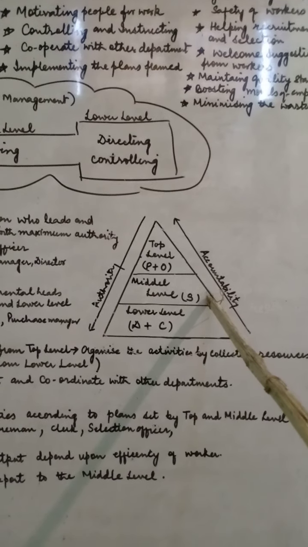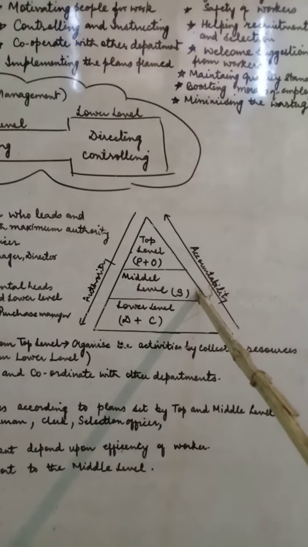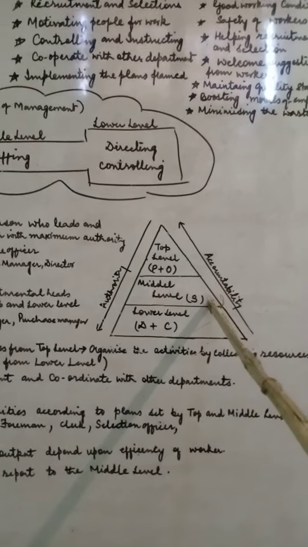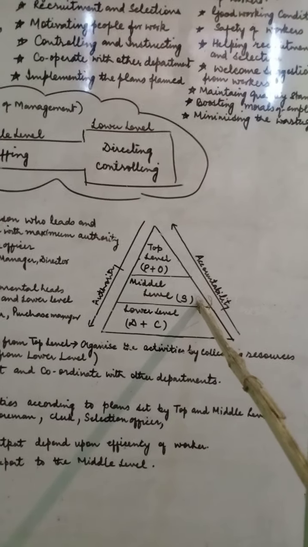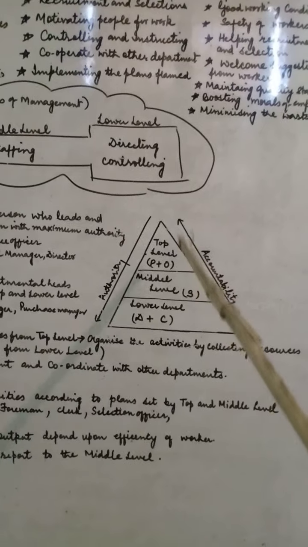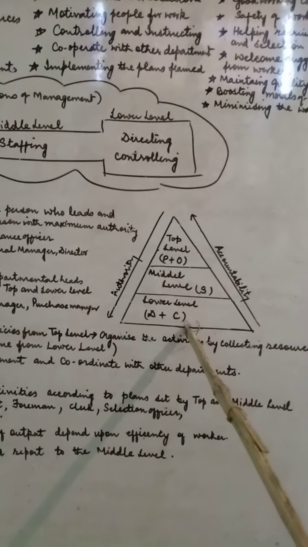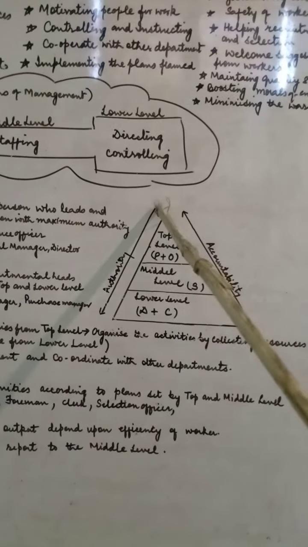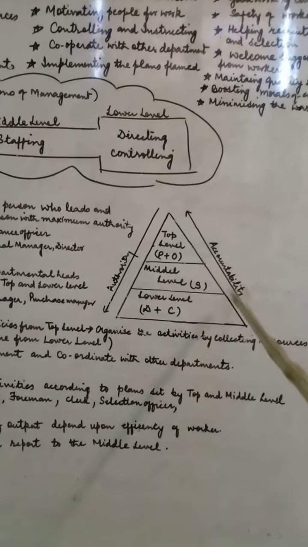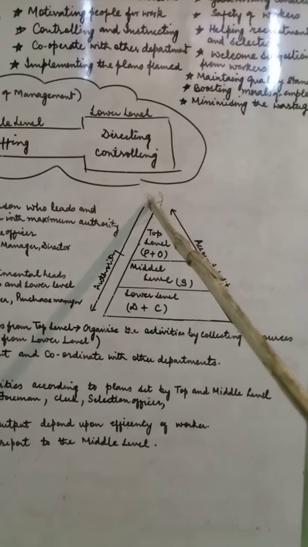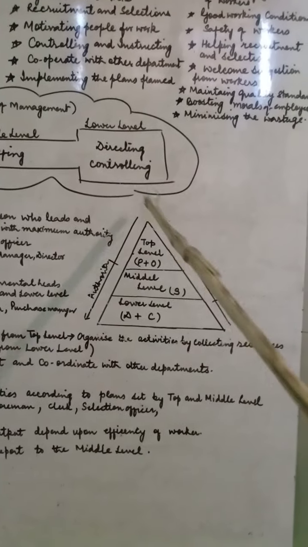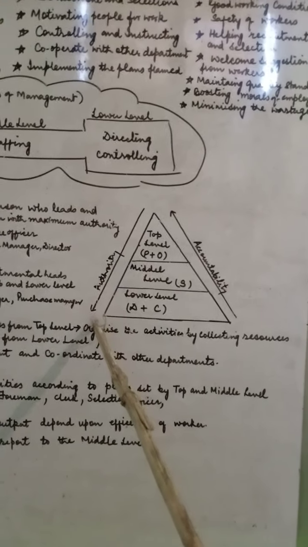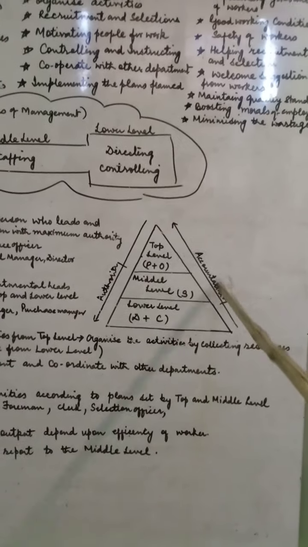Then we come to the middle level. The function of the middle level is actually the link pin. It connects the top level with the lower level. And you can see these two lines. Here, in the levels of management, the authority goes down and accountability goes up.